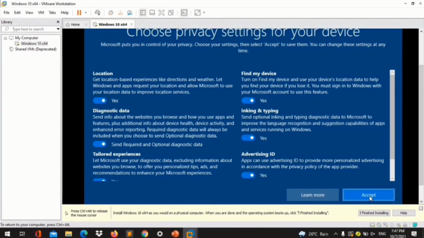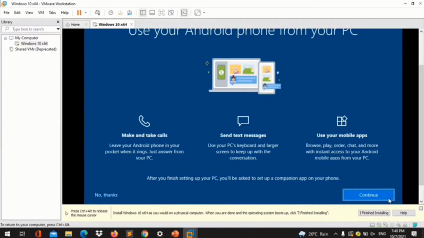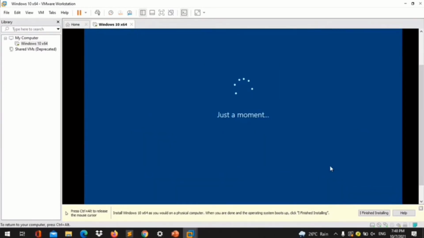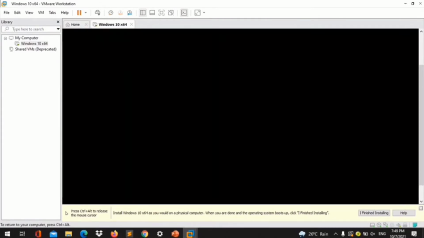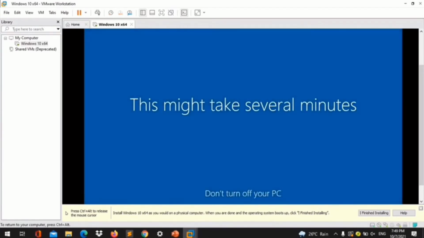And then click on Accept. And then click on Continue. Windows might take several minutes to download, so just wait.